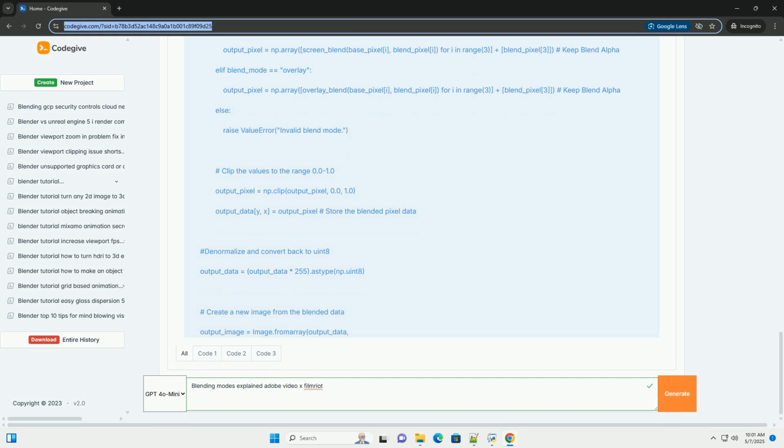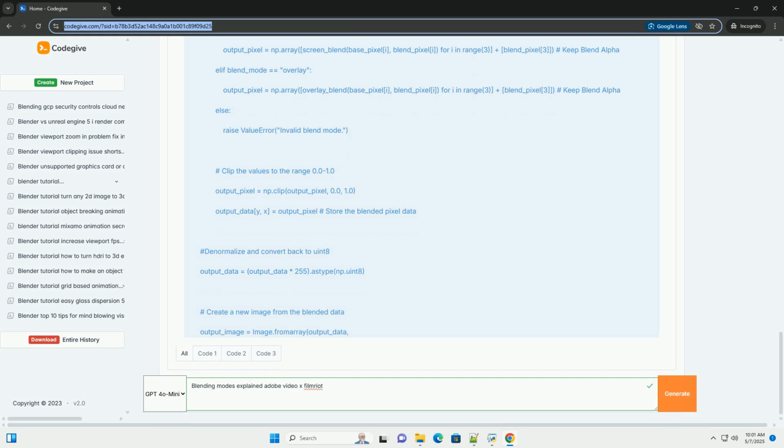Pixel by pixel iteration: while the code demonstrates the core logic using pixel by pixel iteration, you could significantly speed up the process by using NumPy's vectorized operations to perform the blending calculations on the entire image array at once. Error handling: includes basic try, except blocks to catch potential errors, such as file not found or invalid blending modes. Readability: the code is structured with clear function definitions and comments to make it easier to understand.